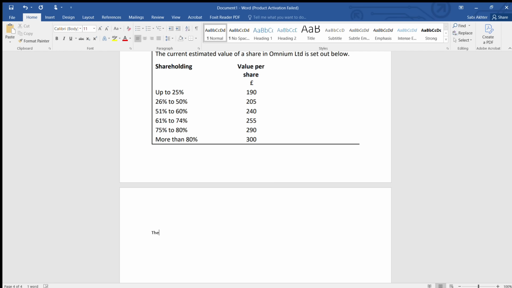Remember, you have to write a proper subheading, the computation. This is too small, I will make it bigger. Okay, the computation. I will put this as a heading. Remember, this is my 50 marks question and my professional skills marks. One of my professional skills marks is communication, so I'll be tested on that. How will I get those communication skills marks?